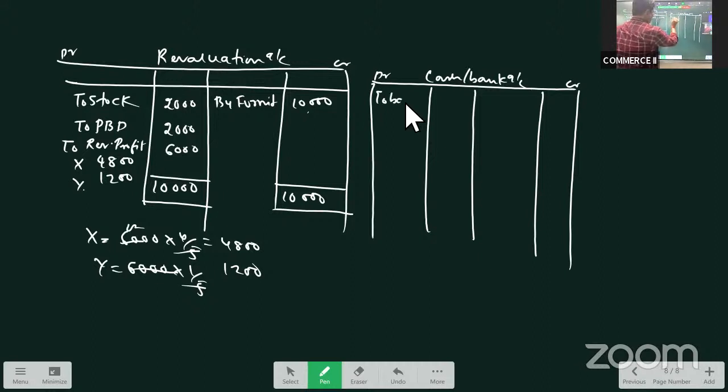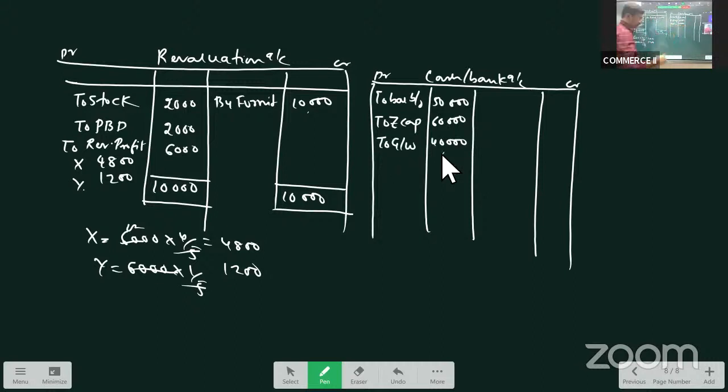To balance brought down 50,000. Then the new partner, who is the new partner? Z. He has introduced capital of 40,000 and goodwill of 60,000. Sorry, goodwill 40,000 and 60,000 capital. So to Z capital, it is 60. To goodwill, it is 40.